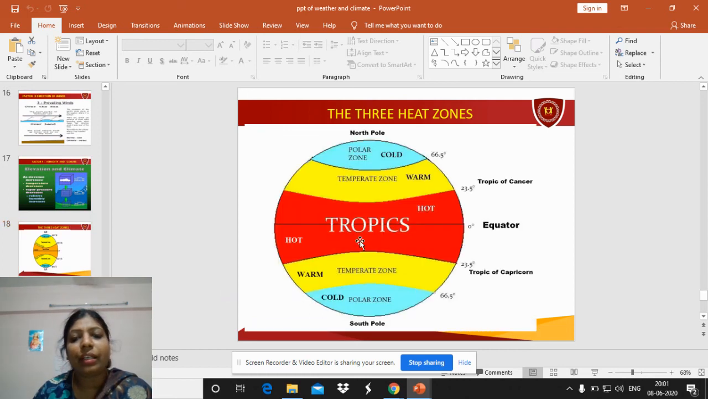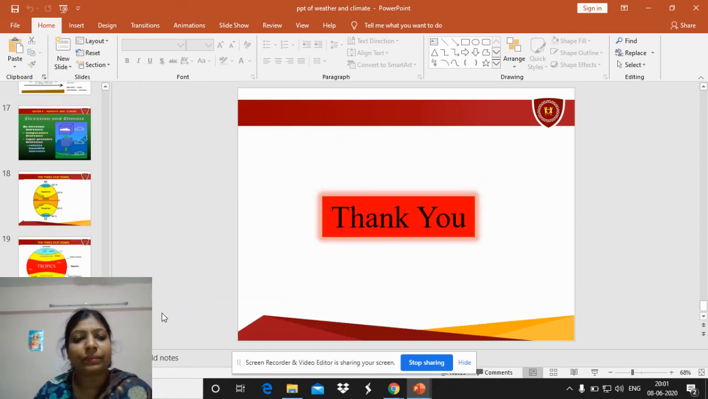And in the same way here also, the tropic zones are very hot. They are called torrid also. Temperate zones are warm and they are called moderate. And polar zones are very cold and they are the frigid zones.